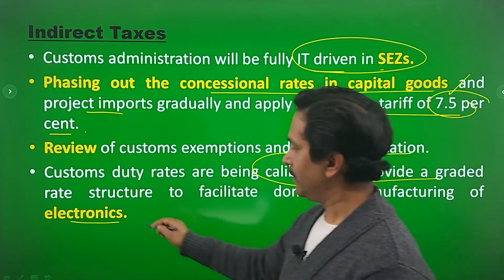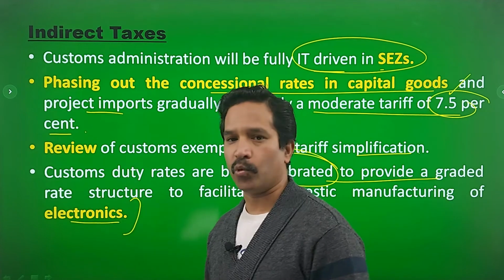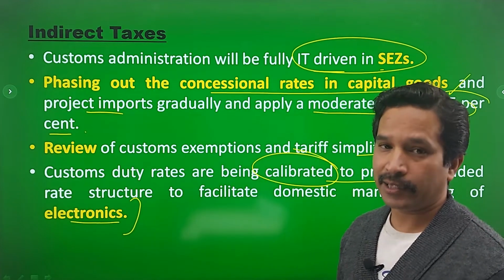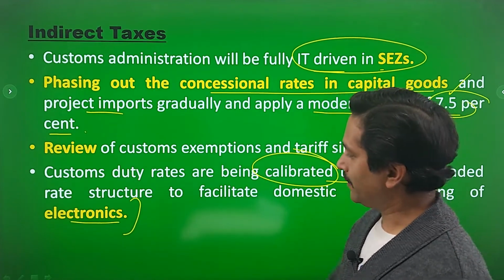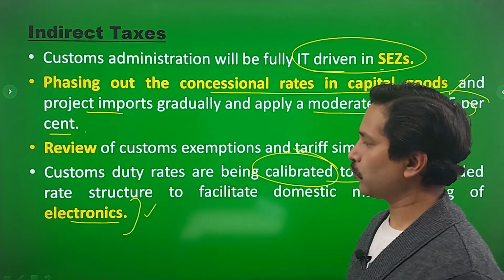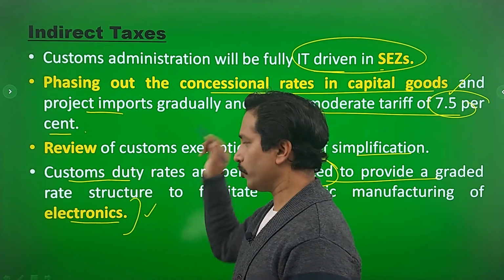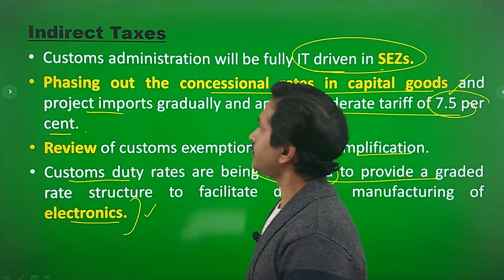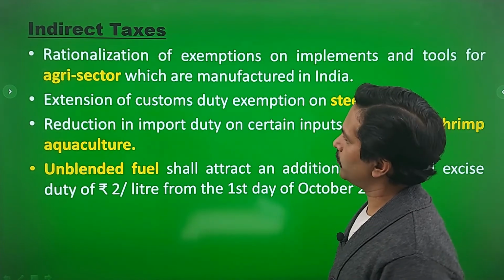So ultimately India has huge imports from China, Singapore and other South Asian countries. So the imports from these countries are going to be costlier because the custom duty is going to be increased, right? Indirect taxes में 2-3 points हो रहा है.